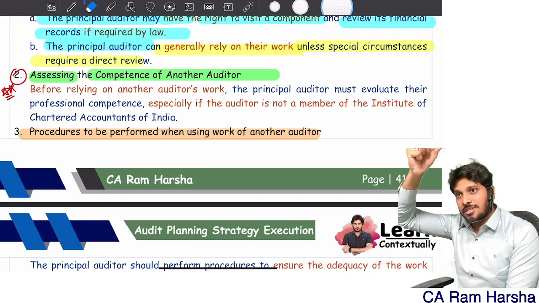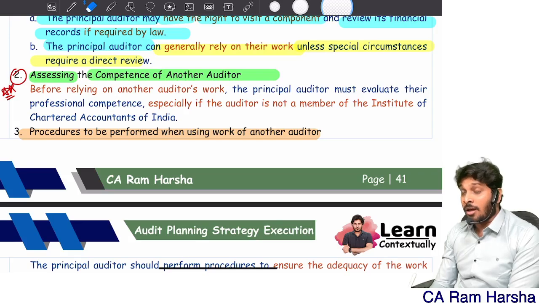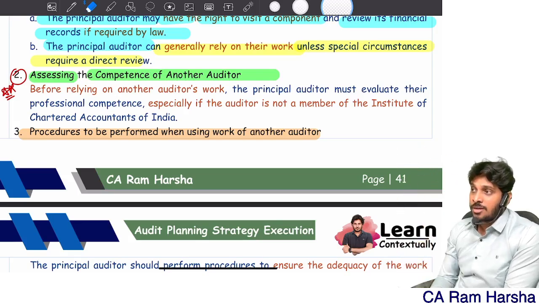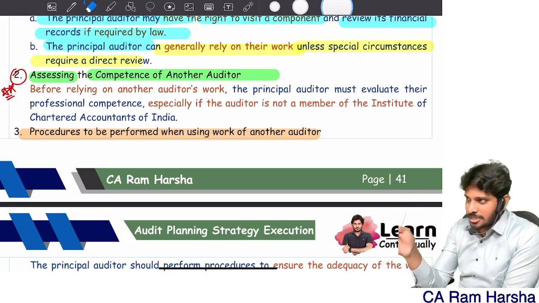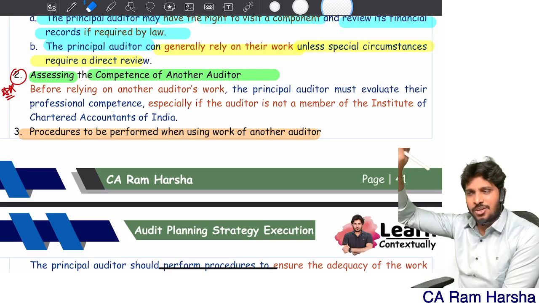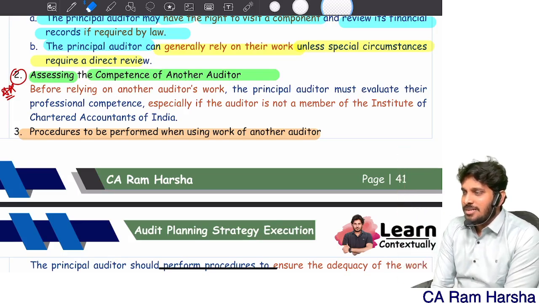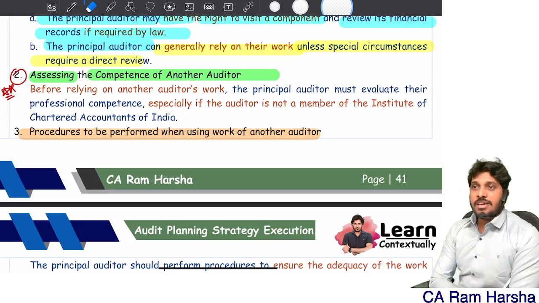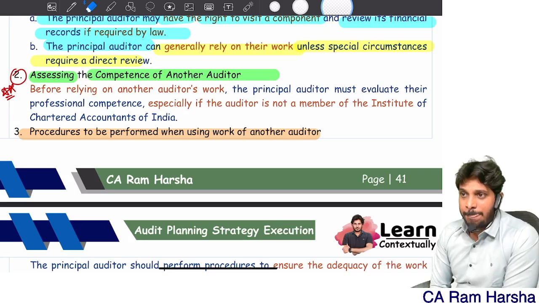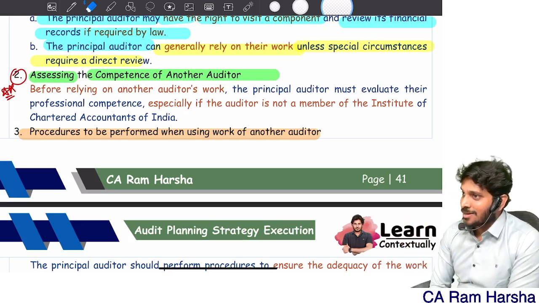If a third person, that country's auditor, is appointed, I don't know how he will do the audit. Yes or no? I don't know how many of you have seen the group audit chapter. How many of you have already seen the audit subject earlier? Okay, fine, you have seen. We have a chapter called group audit. Inside that we will discuss this topic once again.